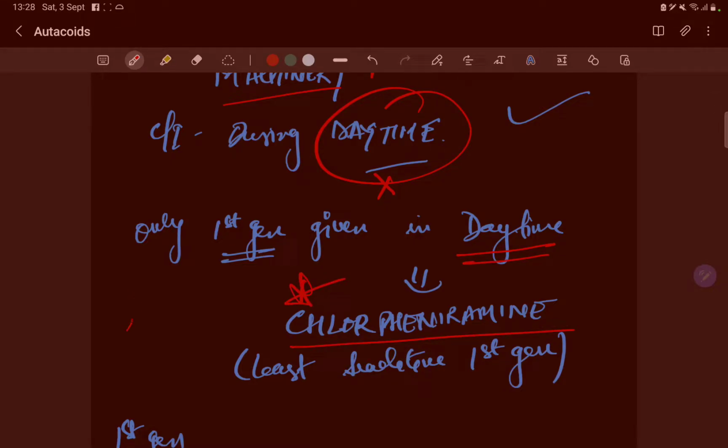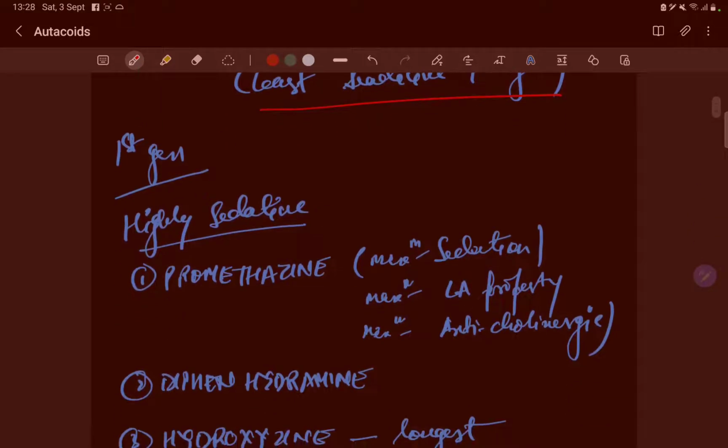Chlorpheniramine is present in Sinarest or Febrex Plus, along with phenylephrine. So that is the least sedative first generation. But the highly sedative first generation is promethazine. Promethazine has the maximum sedation, maximum anticholinergic property, and maximum local anesthetic property also.